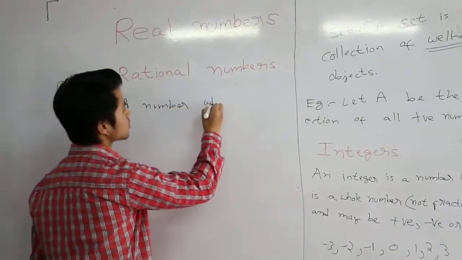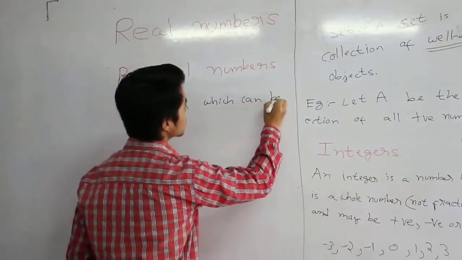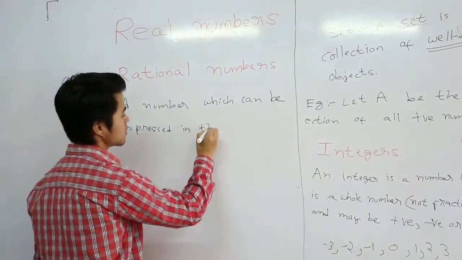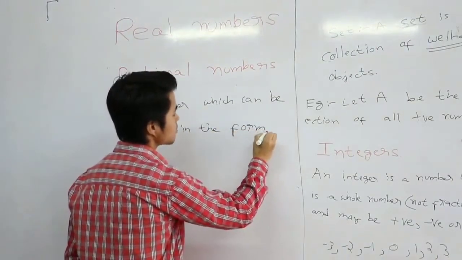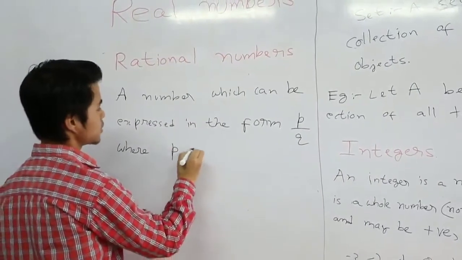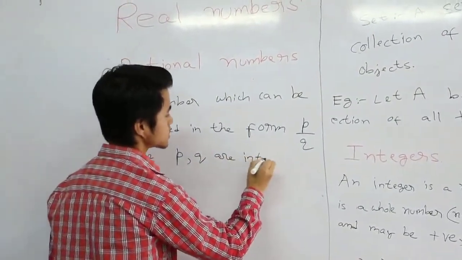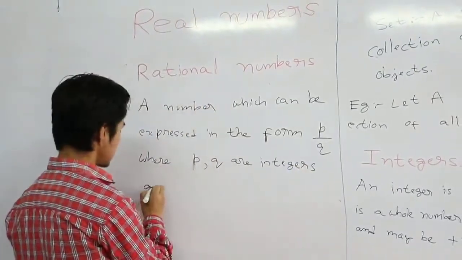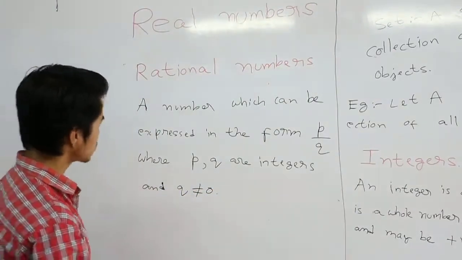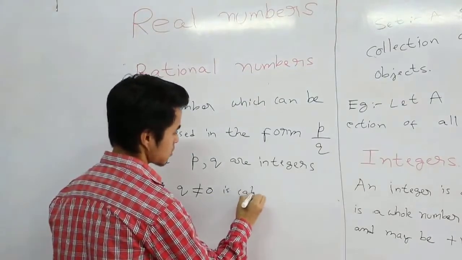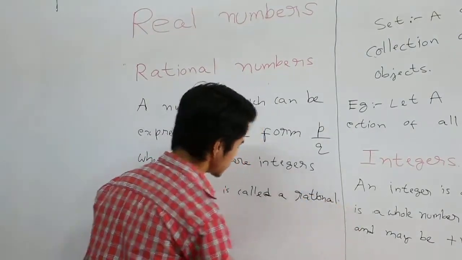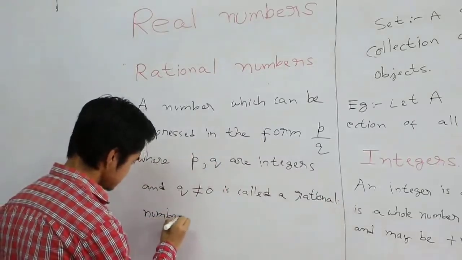A number which can be expressed in the form P by Q, where P, Q are integers and Q should be not 0, Q not equal to 0, is called a rational number.